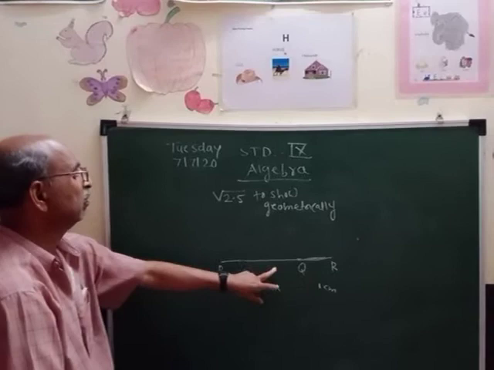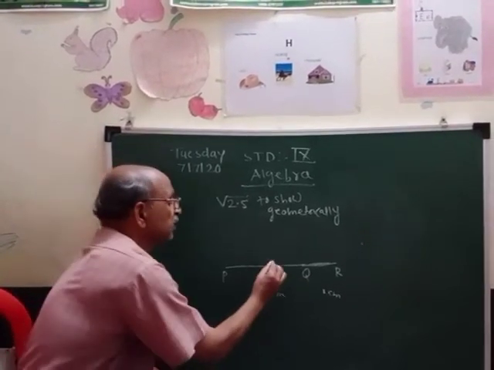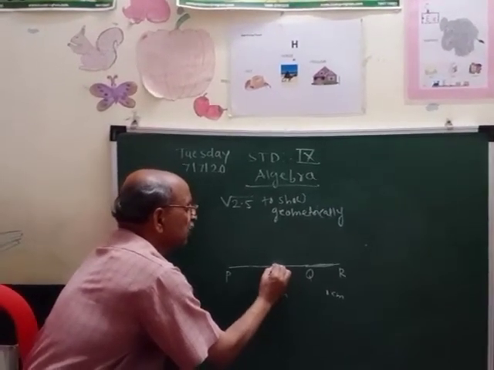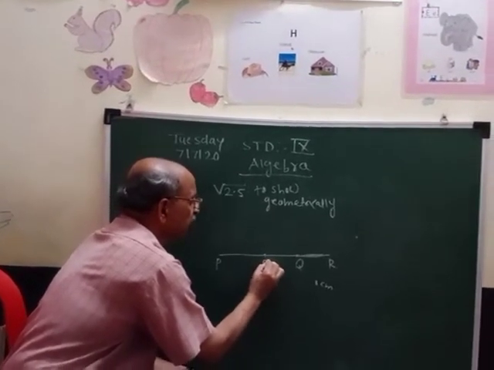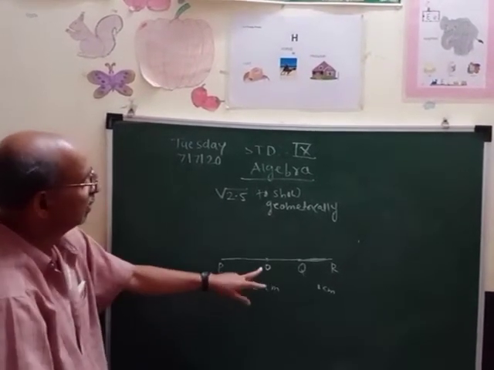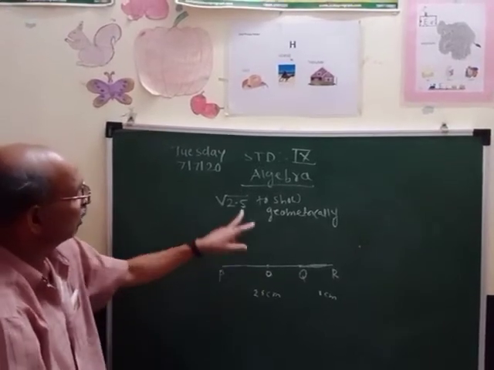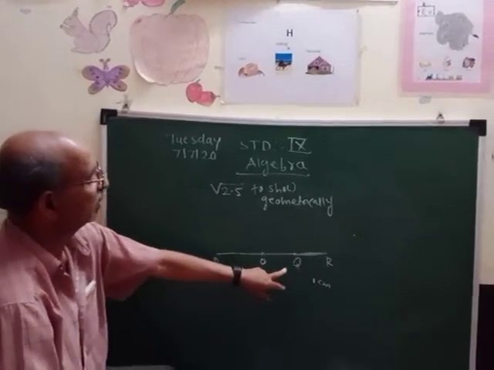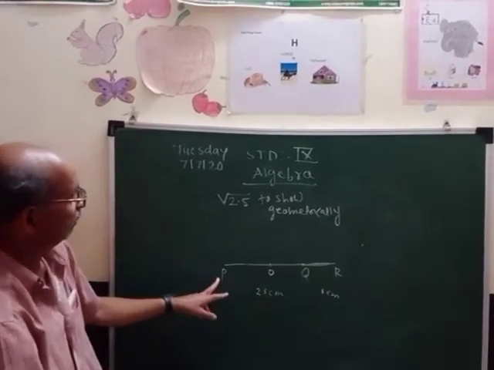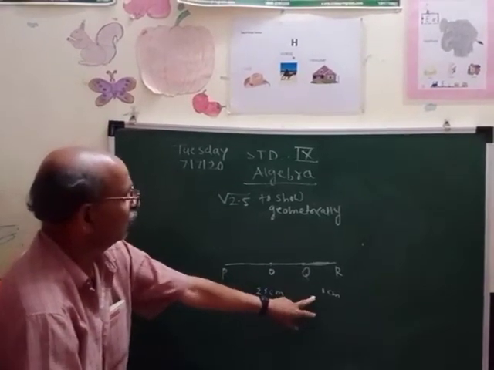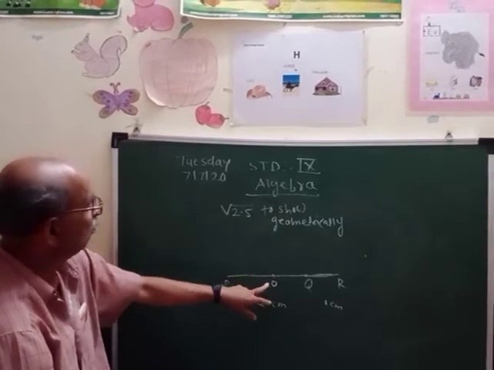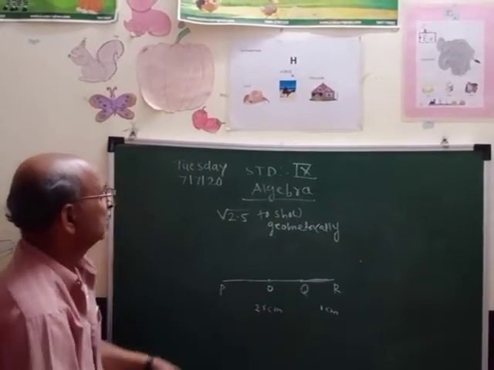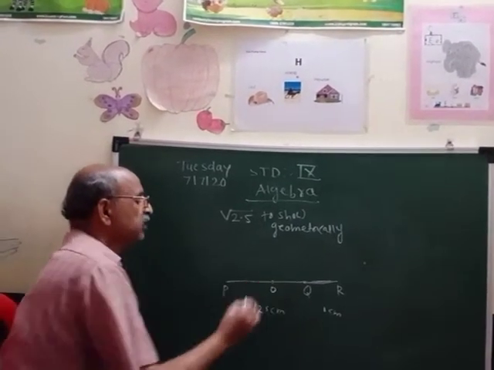So it will come around 1.7 or 1.8. Suppose it is coming here. Give that point the name O. So the midpoint of PR is O. First we drew 2.5, then we took 1 centimeter more, so the total distance became 3.5. We took the midpoint of that, half of that. So O becomes the midpoint of PR. I think up to this you have understood.